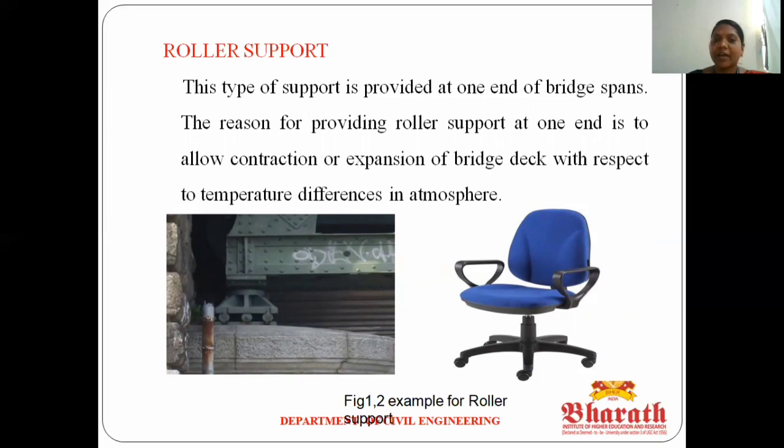The second image, the best practical example for the roller support is a rolling chair and a rolling suitcase. It moves only in one direction. It's not allowed to rotate and not allowed to move in the other direction. So that is the definition for the roller support.